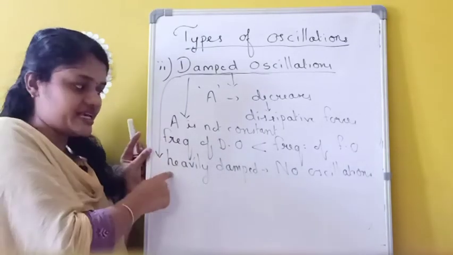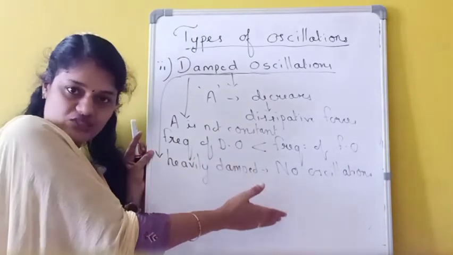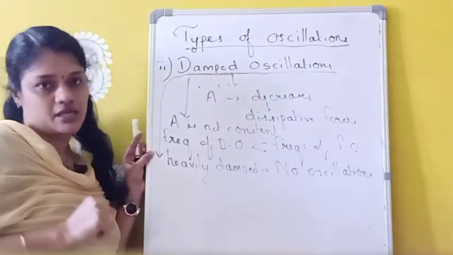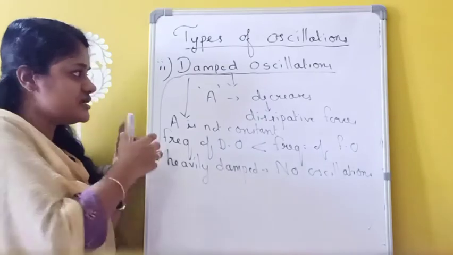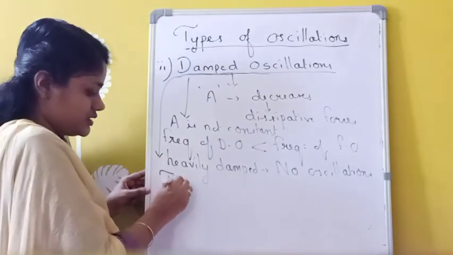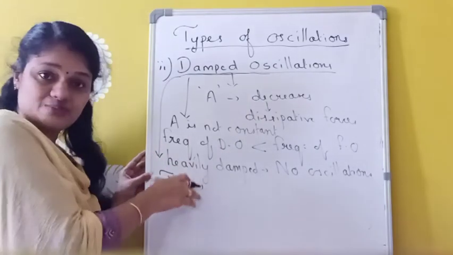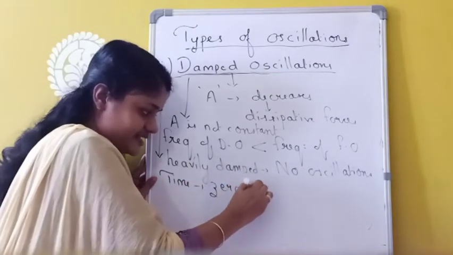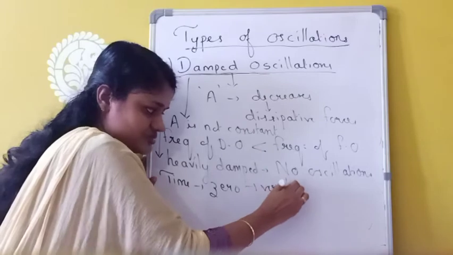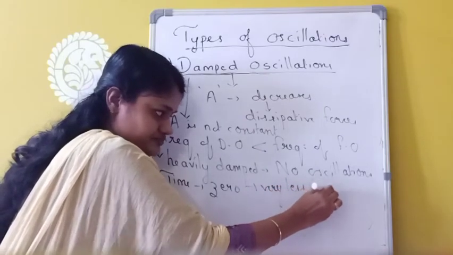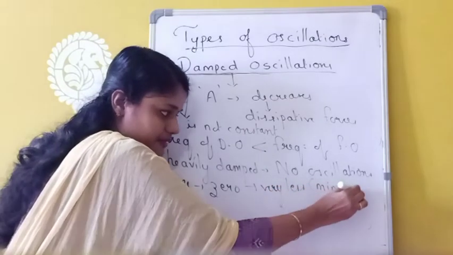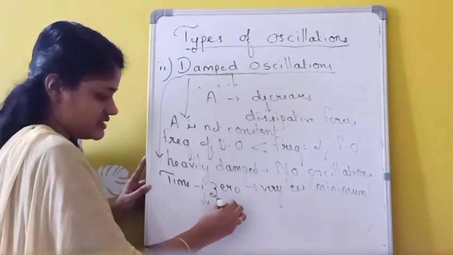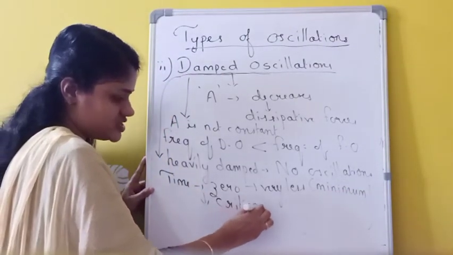So when the system is heavily damped, no oscillations occur, and the system slowly returns to the equilibrium position. Okay, and if the time taken for the displacement to become zero is very less, or we can say minimum, then that condition is called the critically damped condition.